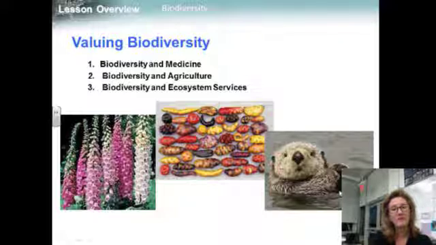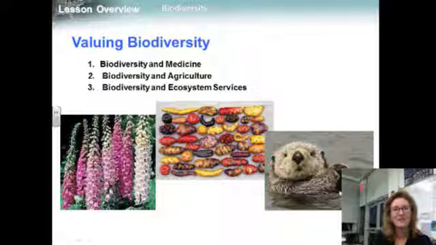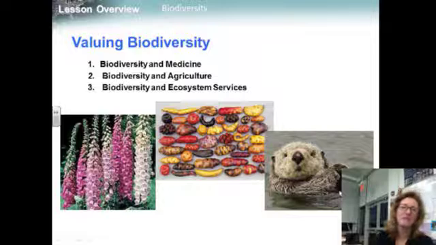When the otter population falls, the population of its favorite prey, the sea urchin, goes up. Population increases in sea urchins cause a dramatic decrease in the population of sea kelp, which is the sea urchin's favorite food. Also, healthy and diverse ecosystems play a vital role in maintaining soil, water, and air quality.